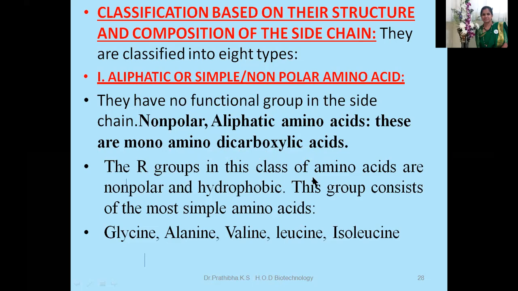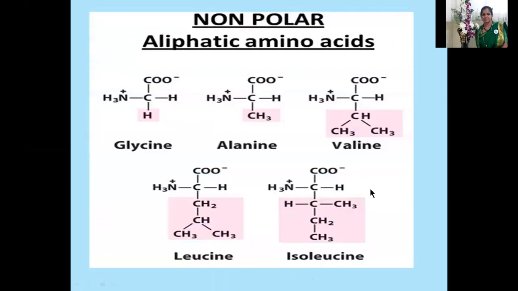The R groups in this class of amino acids are non-polar and hydrophobic. This group consists of the most simple amino acids. For example, glycine, alanine, valine, leucine, and isoleucine. You can see the structure representation.